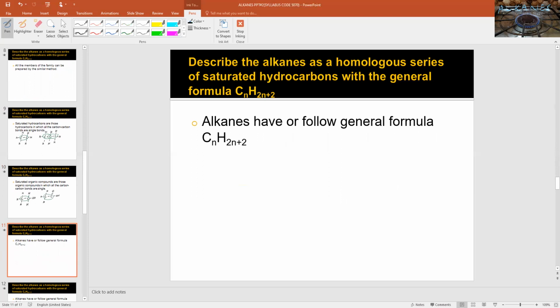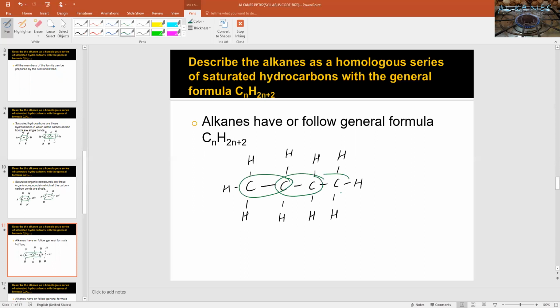Now let's see the formula of other members of alkanes. You see, it contains only carbon-carbon single covalent bonds.